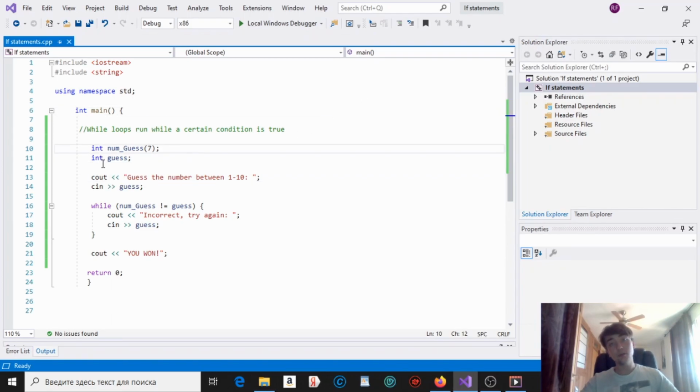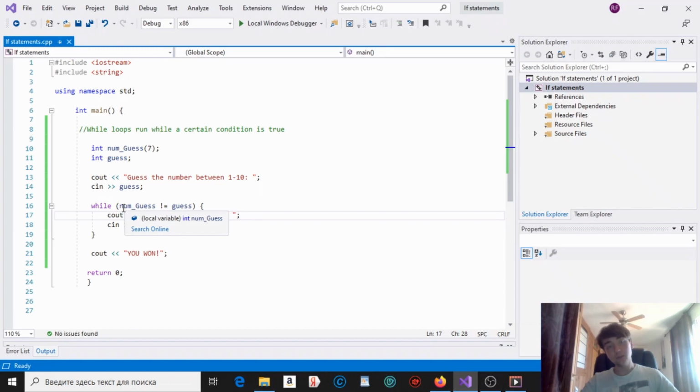Okay, now let's look at the code a little bit. Right here I declare two integers, num guess, which is the correct number, and int guess, which is the number you guess. See how it gets the number between 1 and 10. This is not in the loop. This is in case they get it on the first try. Guess the number between 1 and 10, they enter their guess. If they guessed it correctly, they go straight past the loop. They skip the loop, and see how you won is executed. Now, if their answer is anything else, then the loop will be run.